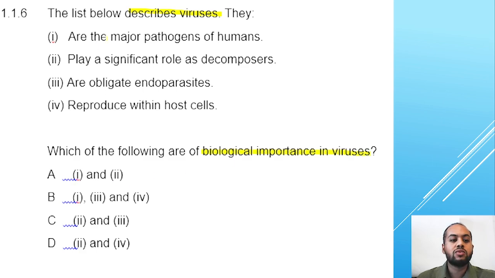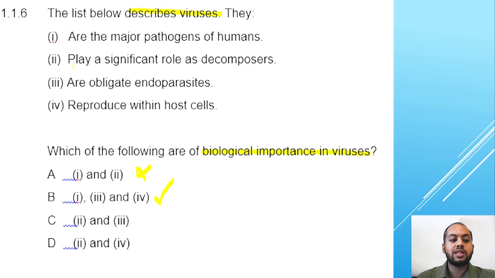Number 1 and number 2 are major pathogens, play a significant role as decomposers. Viruses do not play a significant role as decomposers. That is not one of their characteristics. Therefore, A cannot be correct. Number 1, number 3, and number 4. Yes, that could possibly be right.